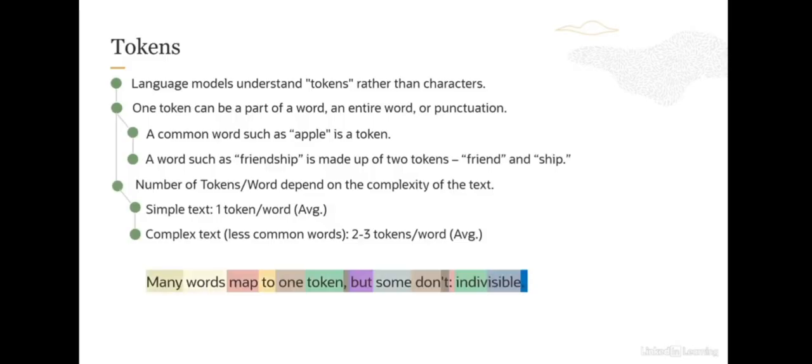If you count, the total number of tokens is 15, whereas the total number of words is only 10. In some cases, you have tokens which are punctuation and symbols, like comma, apostrophe, and period. And some words which are less frequently encountered, like indivisible, actually make up two tokens, so indiv and isible. So this is an example of how a tokenizer would take a sentence and break it down into multiple tokens.